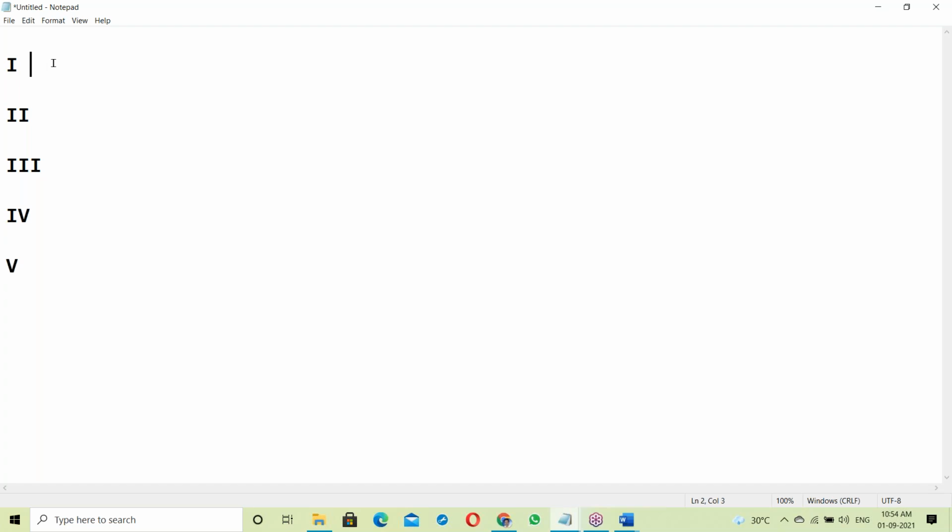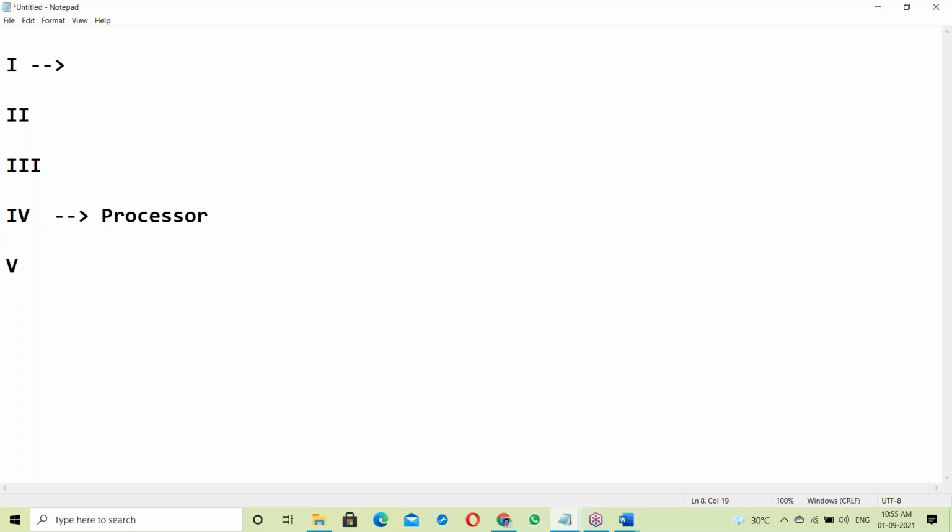First generation used vacuum tubes. Second generation used printed circuit boards, integrated circuit boards. Like this, there are different generations. The present generation is the fourth generation.